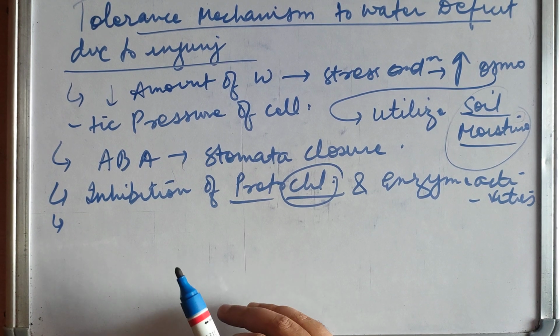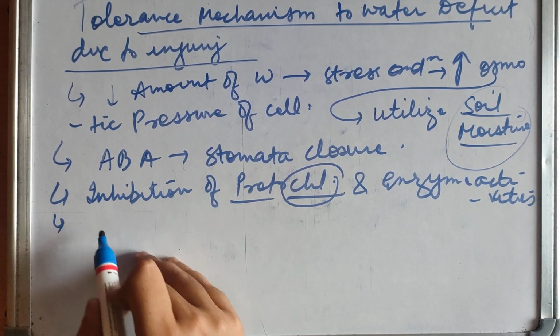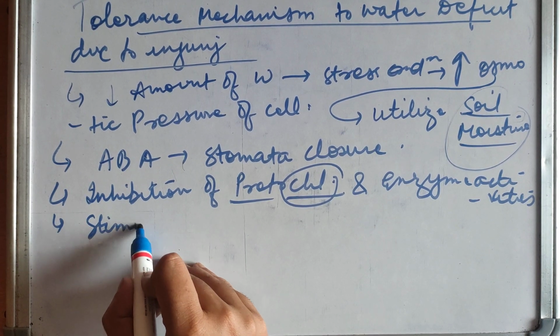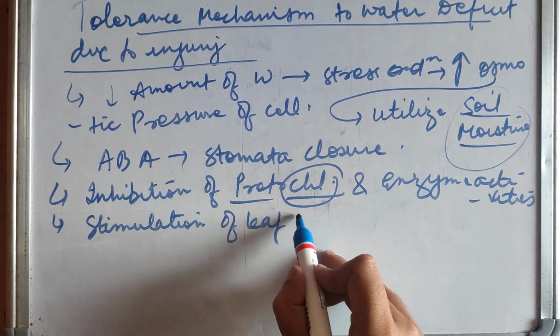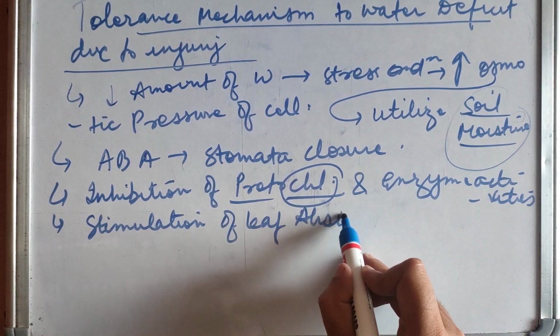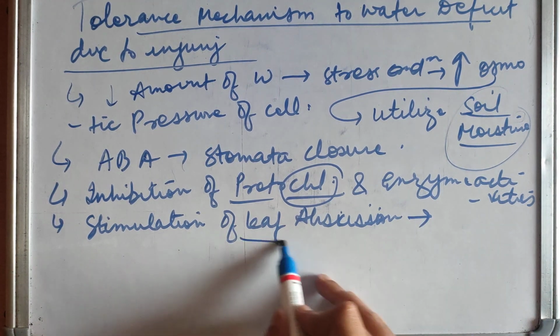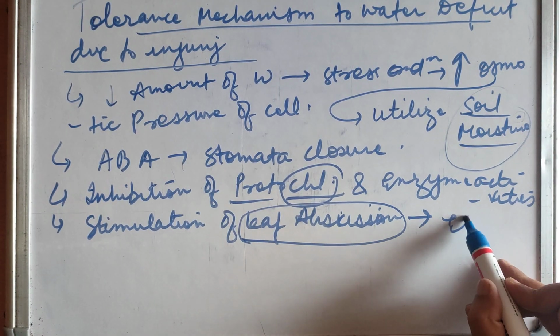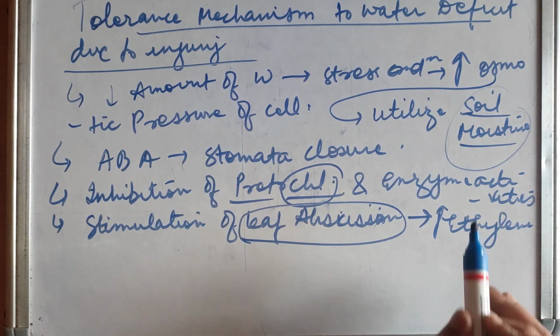There is also stimulation of leaf abscission, that is enhanced synthesis of ethylene. As you know, enhanced ethylene leads to leaf abscission, so therefore a higher rate of